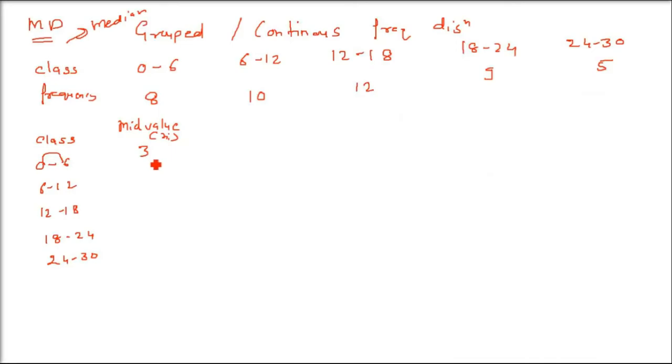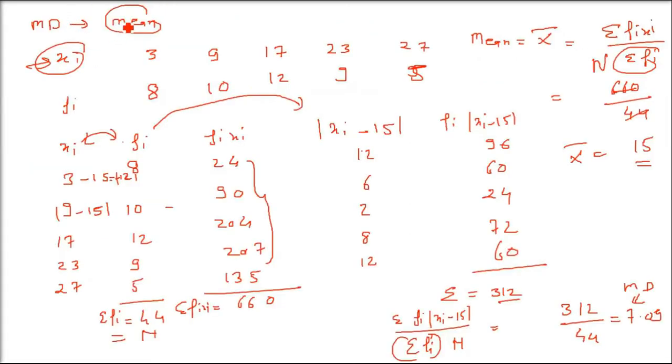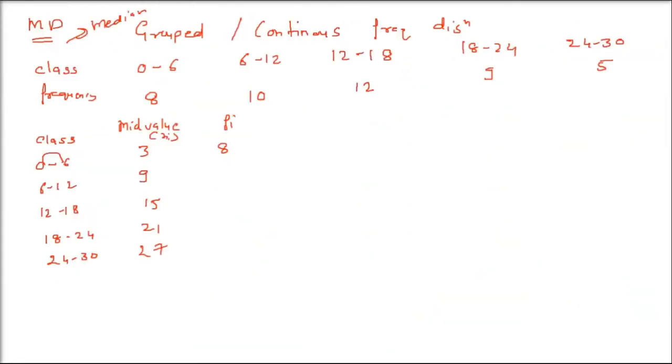So how to find this? We have 0 to 6, where 0 plus 6 by 2 is 3; 6 plus 12 by 2 is 9; 12 plus 18 by 2 is 15; 18 plus 24 by 2 is 21; 24 plus 30 by 2 is 27. Now I'm taking the frequencies, which are given: 8 and so on. I'm first trying to find out the median, then we'll go for mean deviation.